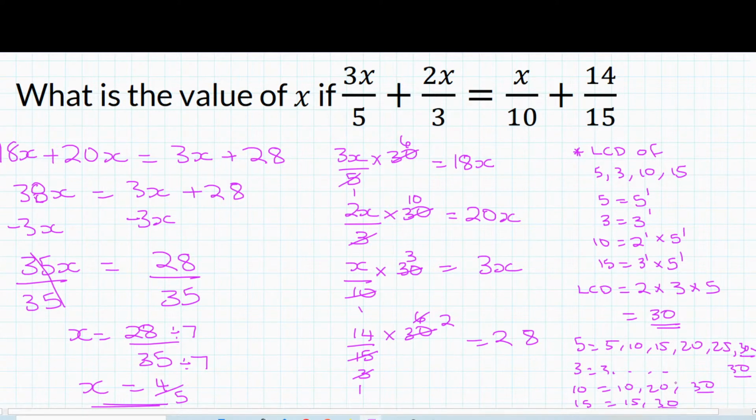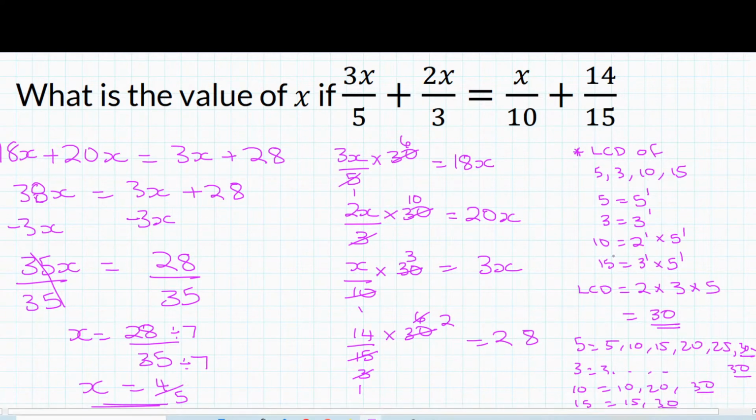Now the other method that I use here is long because if you have much bigger numbers, you will get lost in it. I have a video on it that just focuses on finding the least common denominator of a whole set of numbers using factor trees. So here, what we're looking for is to express each of these numbers as exponents.